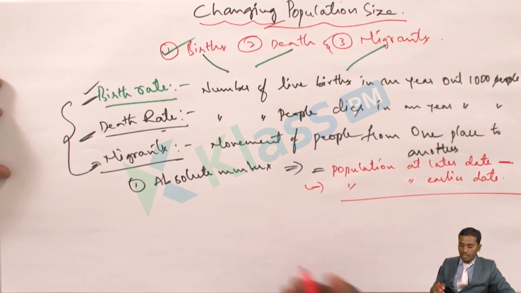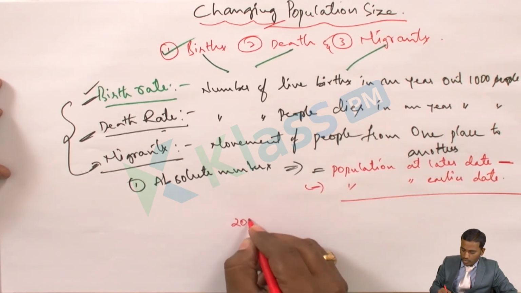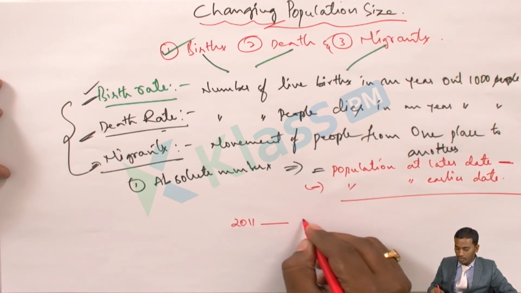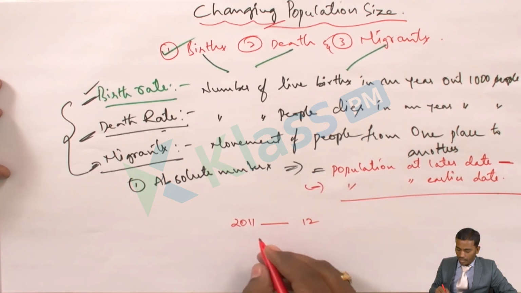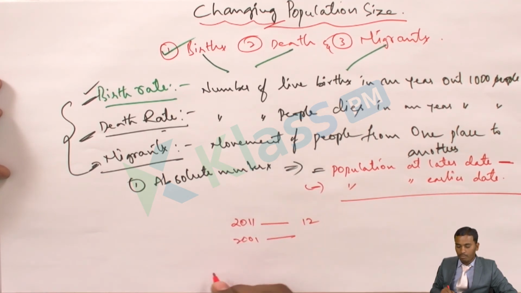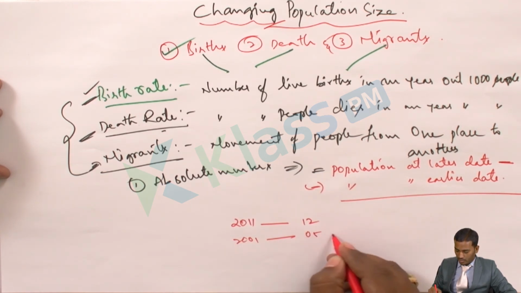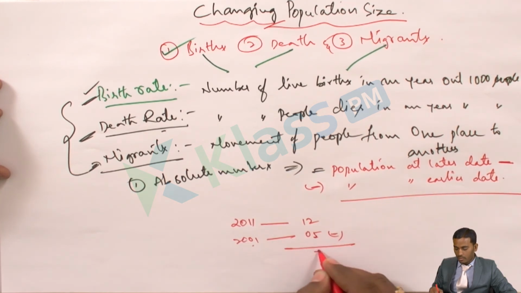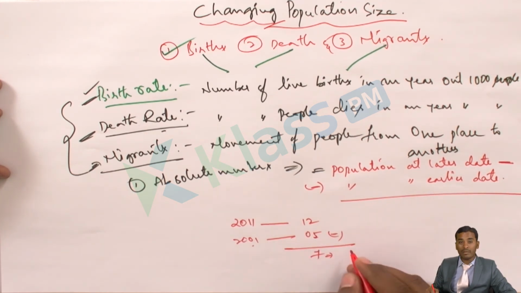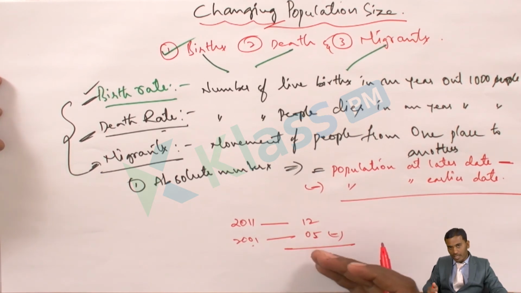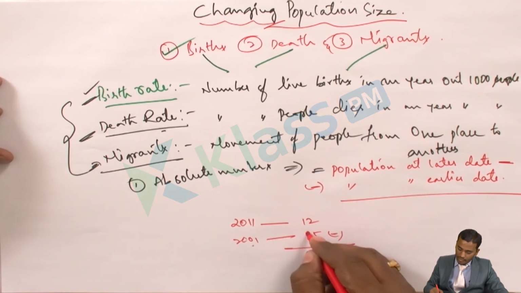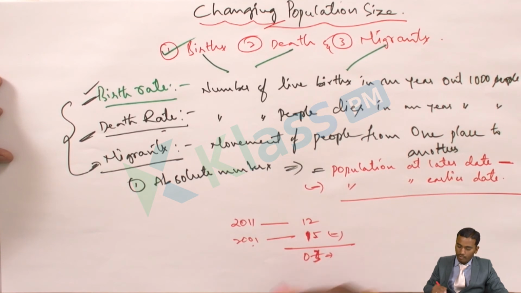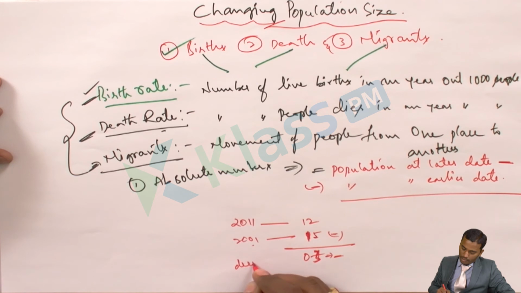Say, for example, the later date, 2011, my family is of 12 members, whereas the earlier date, 2001, my family was of 5 members. Now we subtract the earlier date from the later date, that is 7. So the population has changed by positive numbers. If it is negative, say, for example, here it is 15 and here it is 12, then that is 3. The population has decreased by 3 people.